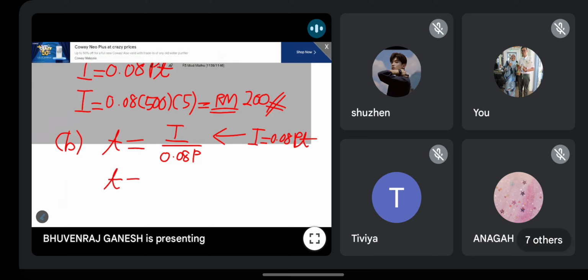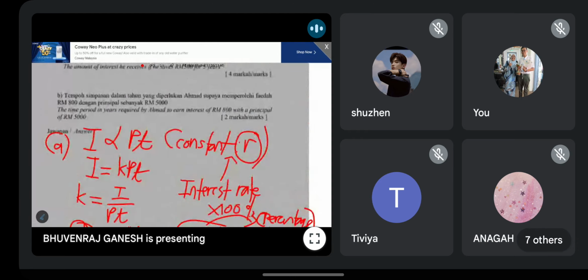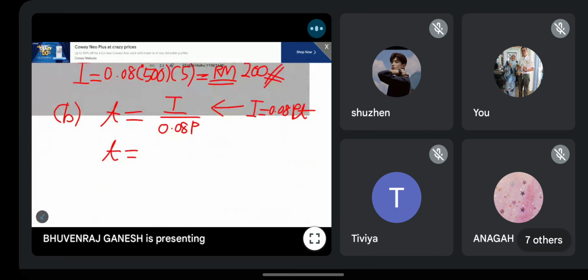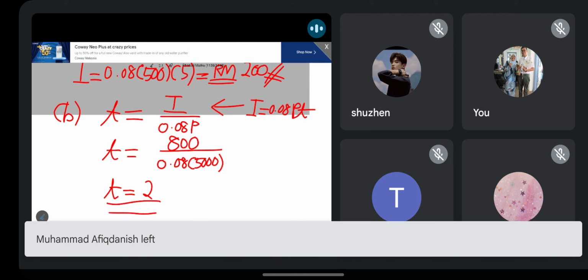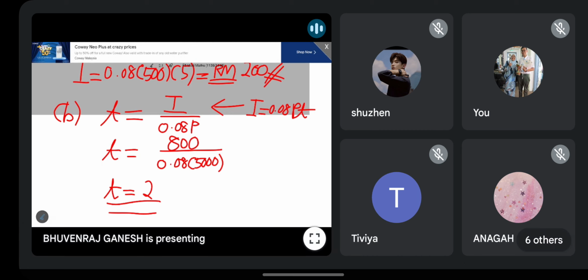Ya, dah nak habis dah, because 8 to 9:30. Okay, so I value, nilai I is 800, and then principal 5000. Bahagi 0.08 times 5000. So you will get T is equal to, if you count and see, you will get 2. So guys, should I leave my answer like this? Perlu tak saya tinggal jawapan macam ni saja? Yes or no? Is it correct if I leave my answer like this?